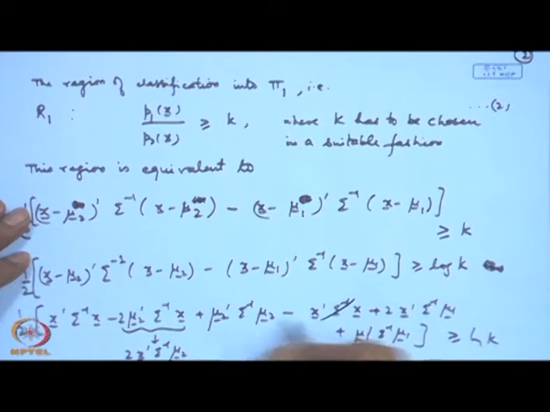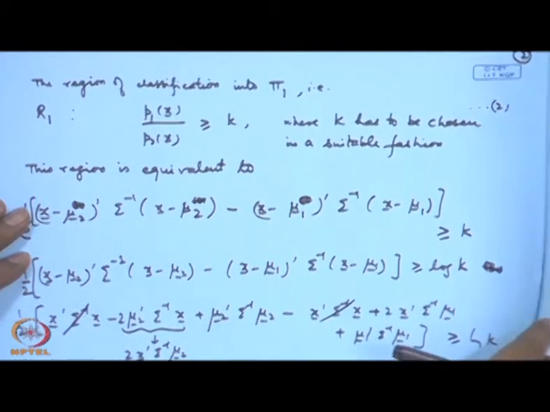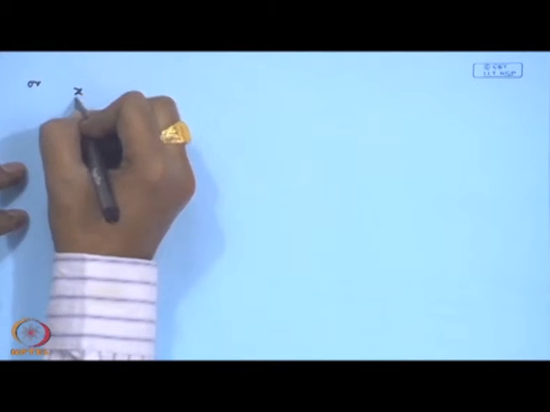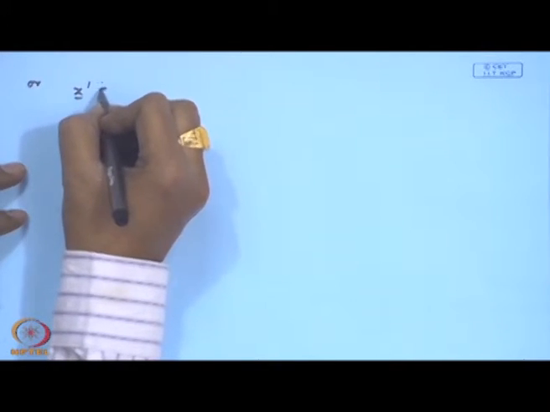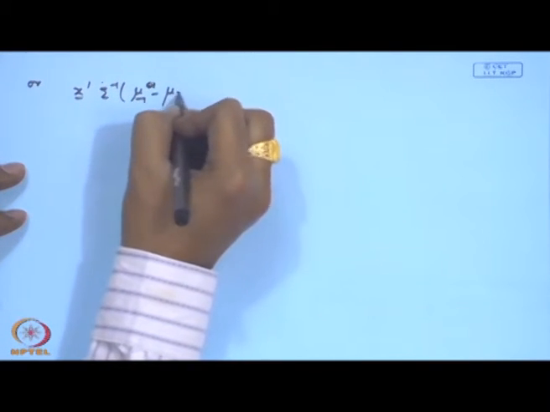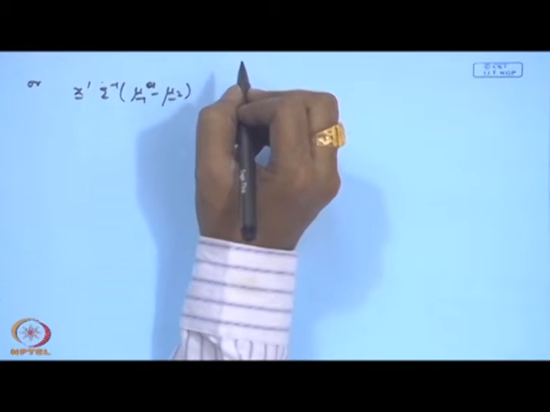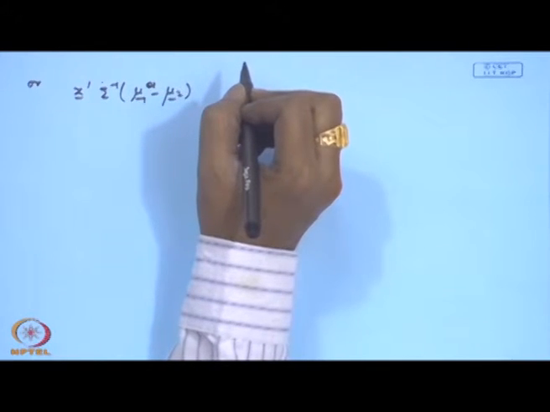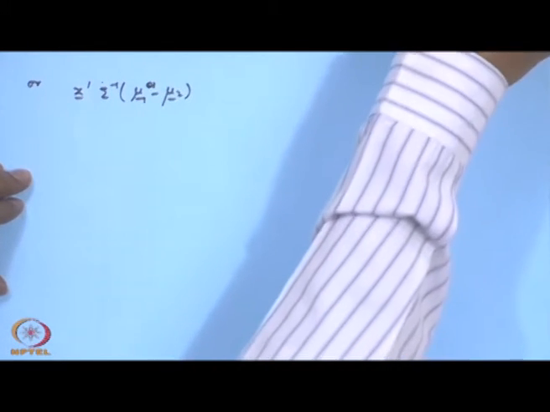You can see that the x prime sigma inverse x term gets cancelled out, and you can adjust the remaining term as x prime sigma inverse mu 1 minus mu 2, and you are left with this term.